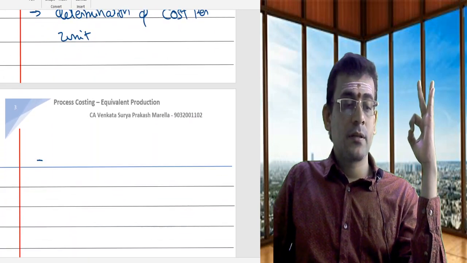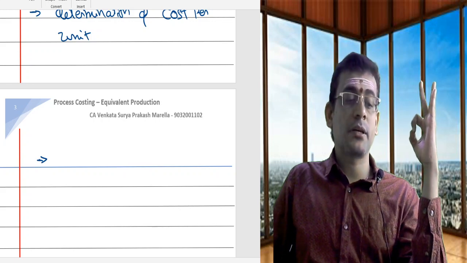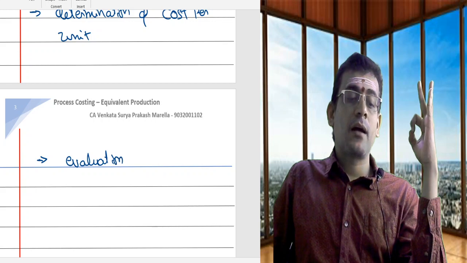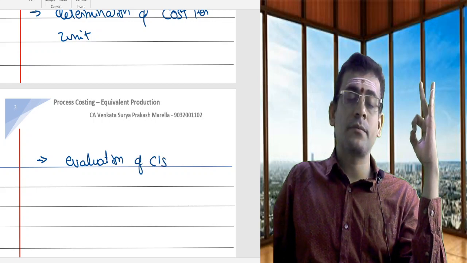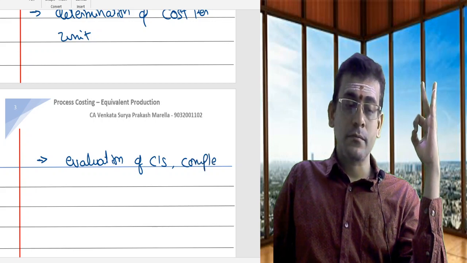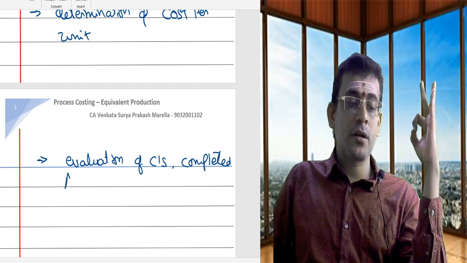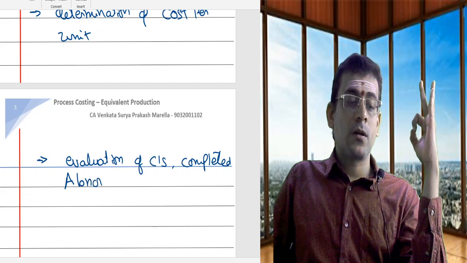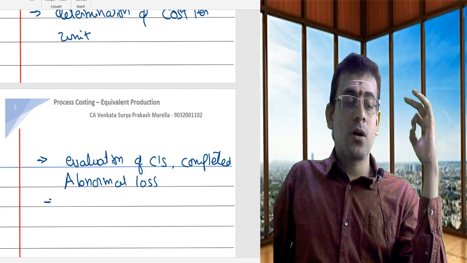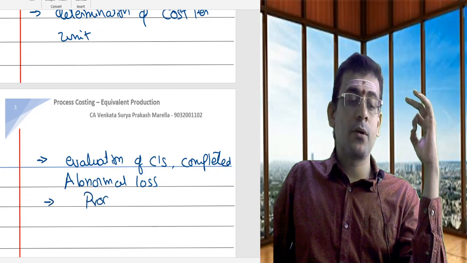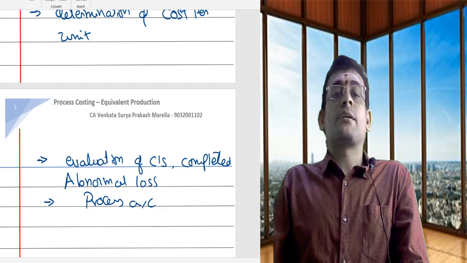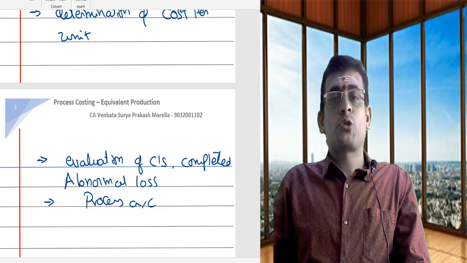The third statement is evaluation: evaluation of your closing stock, evaluation of your completed units, evaluation of your abnormal loss. That is your third statement. Then finally the last statement is where you prepare your process account. That is the fourth statement we are supposed to prepare.